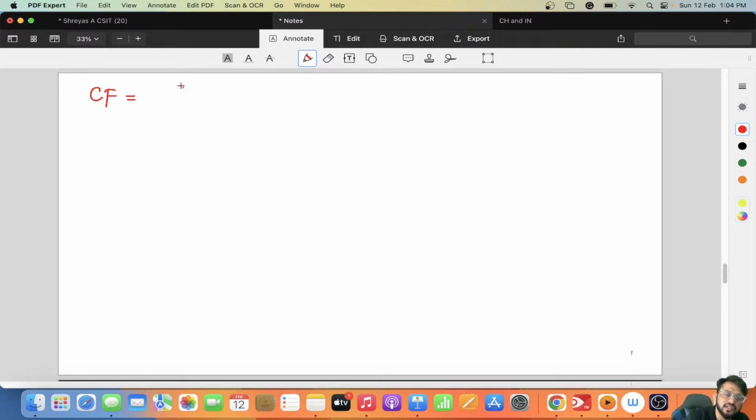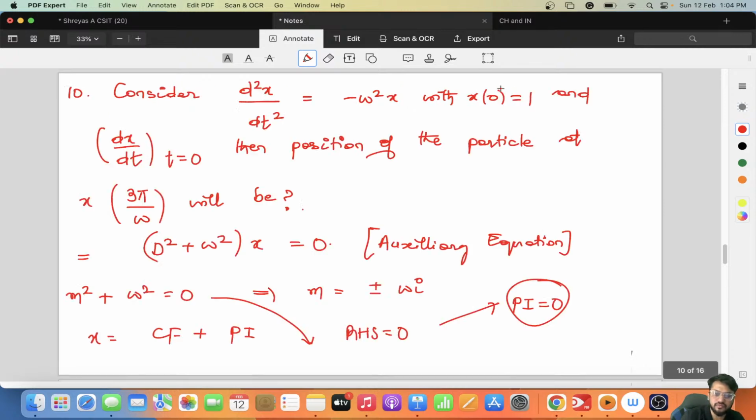What is the complementary function? C1 cos omega t plus C2 sin omega t. This is my second equation, with the auxiliary one being the first.